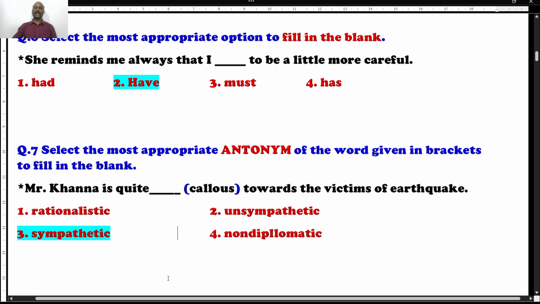What is the opposite of callous? It is not rationalistic. It is not unsympathetic, because unsympathetic is nothing but callous only. Next one, non-diplomatic. Spelling error here. Well, now it is right. Non-diplomatic. So option number 1, option number 2, and 4 are not right answers. The opposite word, antonym for the word callous, is sympathetic. Sympathetic. That is option number 3.